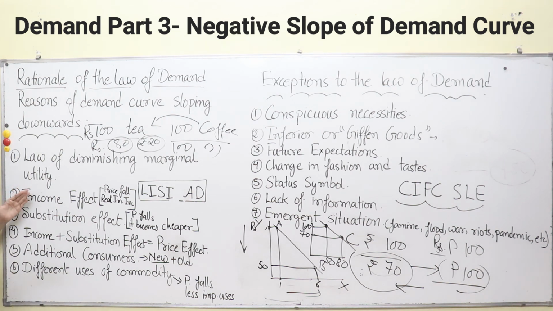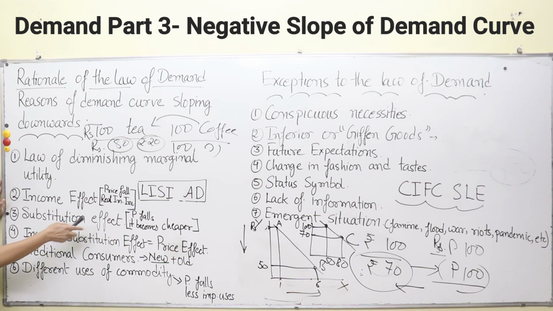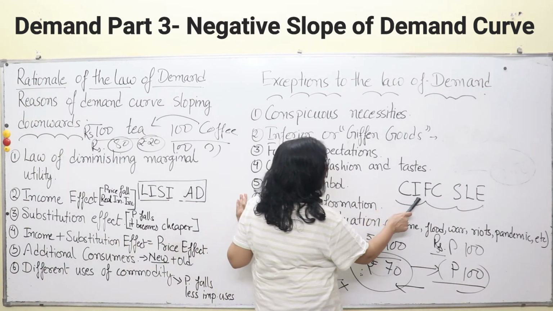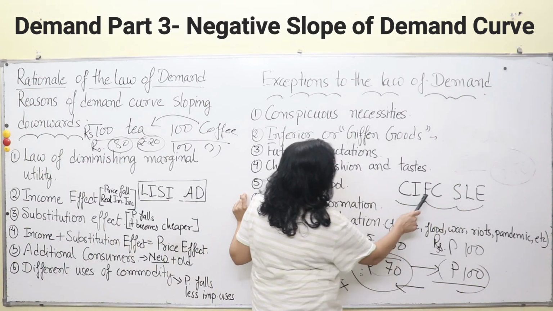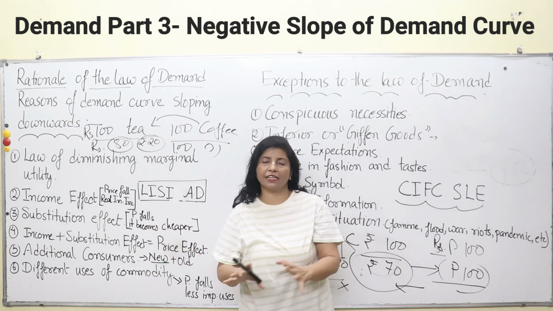What was the relationship of the code, this first alphabet, with the heading. Then AD: A is additional consumers, and D is different uses. Finished. Then come the exceptions. This is C, I, F, C, and Slay. CIFC SLAY. You must be feeling that we have come across all these things in our day-to-day life.